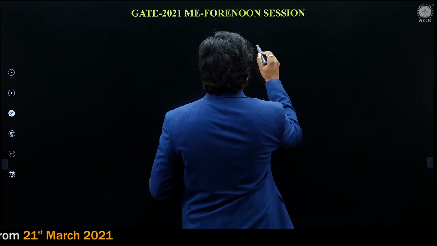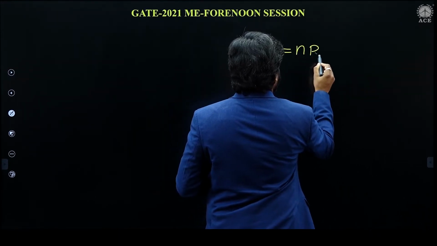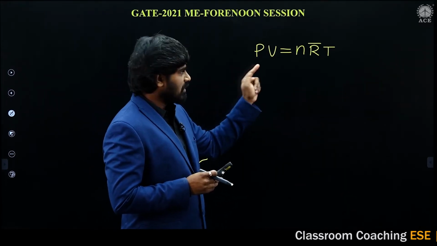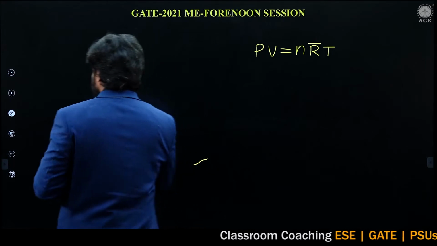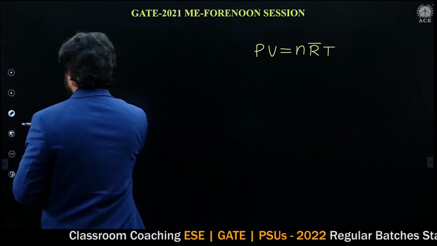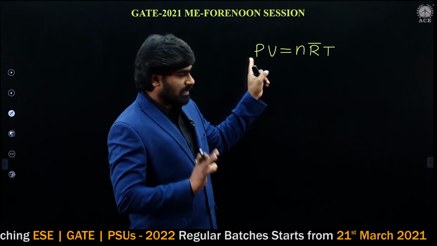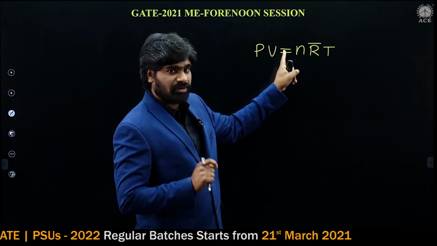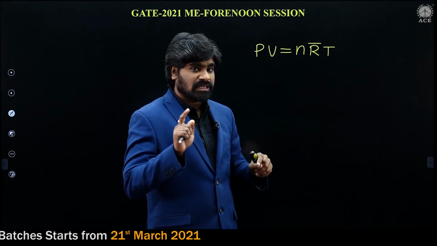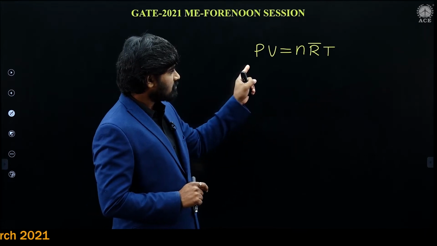PV is equal to N R bar T. This equation we have already seen. This is in terms of number of moles, where N is number of moles. P is absolute pressure, V is total volume, N is number of moles, R bar is molar gas constant, which is also called universal gas constant, and T is absolute temperature. All these things we have seen in the lectures.